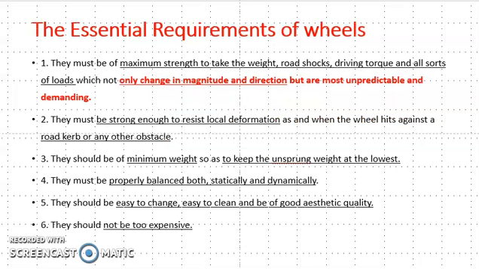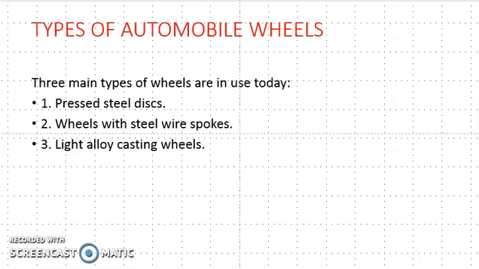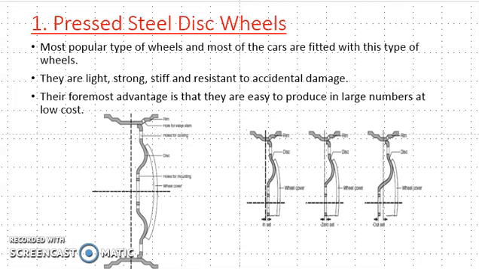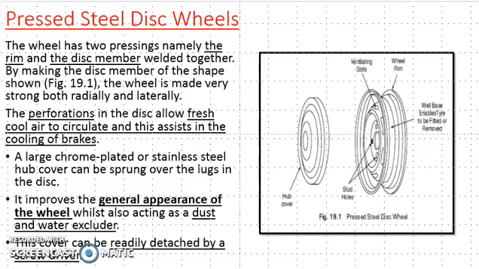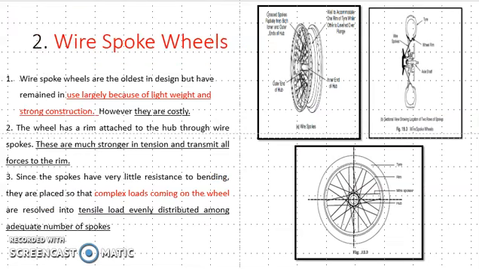And what are the essential requirements? The function should be fulfilled by these wheels, and apart from that, ease of maintenance, cost, and balance are other requirements. We saw the pressed steel disc, its construction and working. After that, we saw the wire spoke wheel.